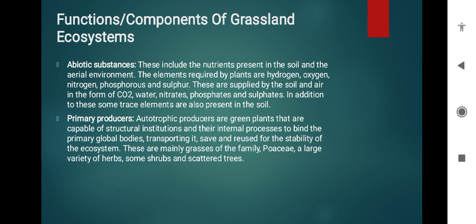Primary producers: autotrophic producers are green plants that are capable of using the sun's energy to bind carbon into organic compounds, sustaining the stability of the ecosystem. These are mainly grasses of the family Poaceae, a large variety of herbs, some shrubs, and scattered trees.